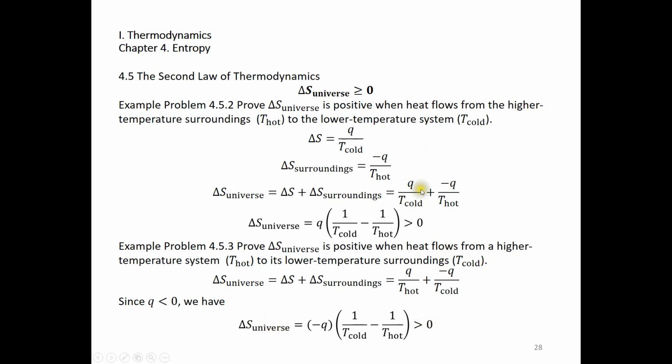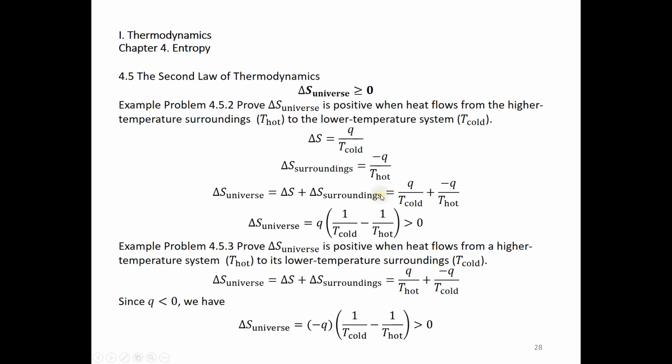But in these two cases, what's in common? It is this: heat flows from a higher temperature object to a lower temperature object. So that means heat flow from a higher temperature object to a lower temperature object is a spontaneous process which is associated with the entropy increase of the universe, and we cannot reverse it because the reversal would result in a violation of the second law.